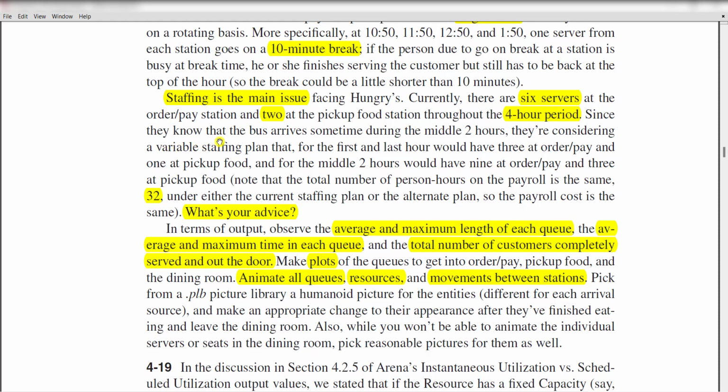Since they know that the bus arrives sometime during the middle 2 hours, they are considering a variable staffing plan that, for the first and last hours, would have 3 at order/pay and 1 at pick up food, and for the middle 2 hours would have 9 at order/pay and 3 at pick up food. Note that the total number of persons on the payroll is the same, that is 32, under either the current staffing plan or the alternate plan, so the payroll cost is the same, and what's your advice in this case?